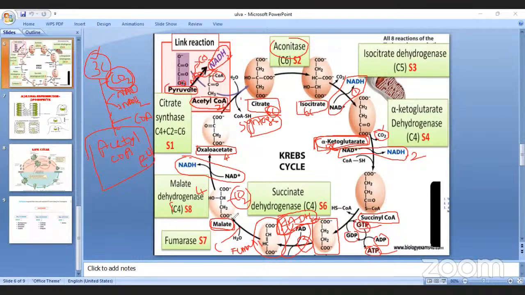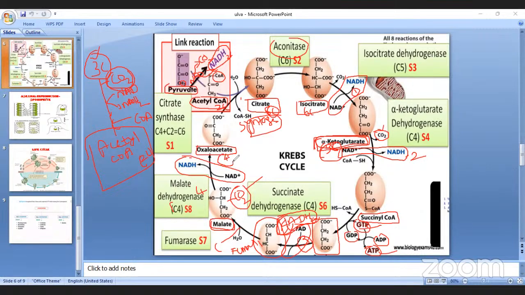Just remember, when malate converts into oxaloacetate, carbon dioxide is removed, right? So another carbon dioxide is removed to form oxaloacetate. How many carbons are in alpha ketoglutarate? Five. And here another one carbon is removed. Then how many carbons in oxaloacetate? Four carbons remain.